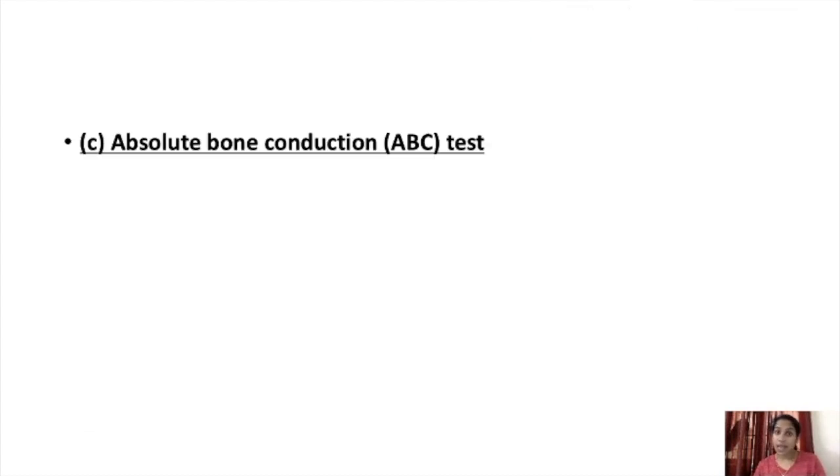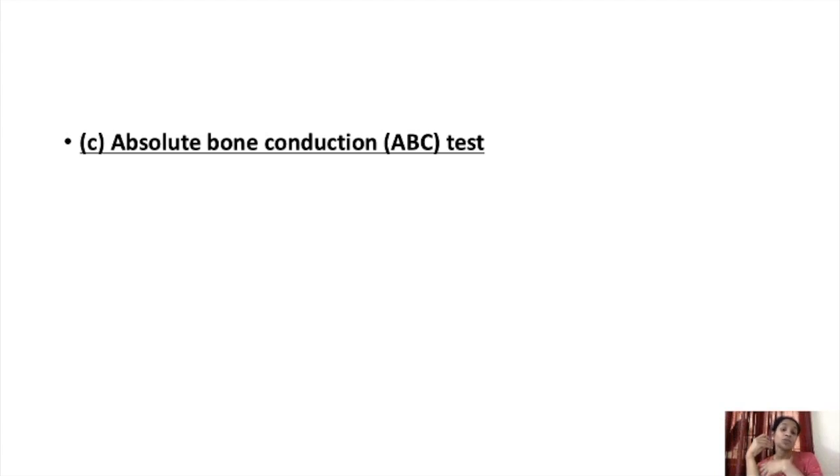Next test is the absolute bone conduction test, that is the ABC test. So Rinne's test is over, Weber's test is over, now the ABC test. What happens in Rinne's test? We first vibrate the tuning fork and keep it on the mastoid region, and when it stops we keep it in front of the external auditory meatus and ask the patient whether he is able to hear, and about